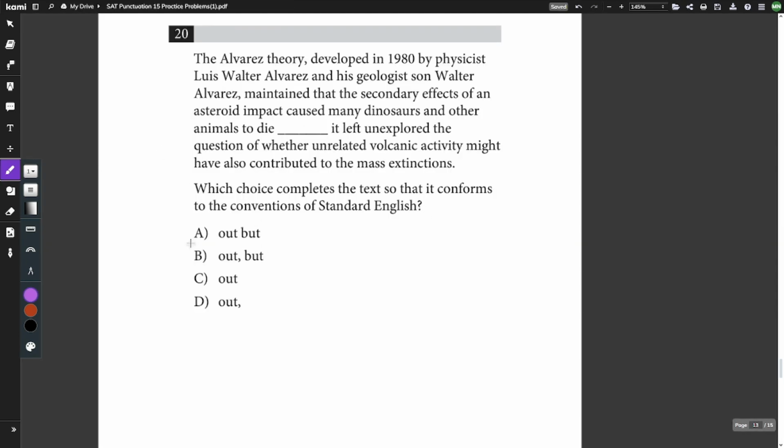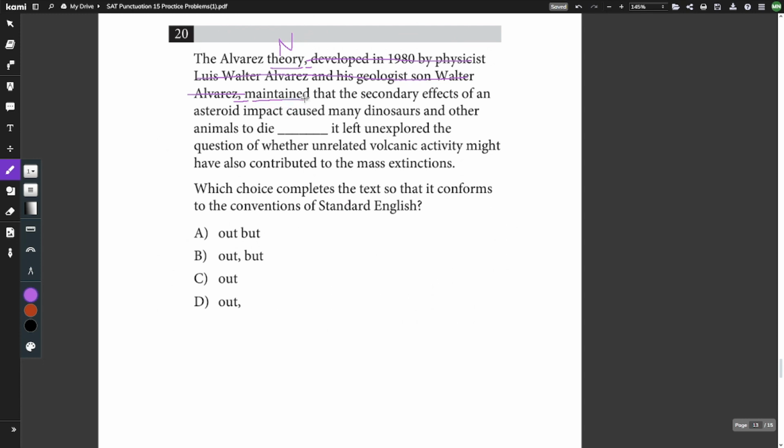Question number 13. Let's look at our answer choices, and it doesn't seem that there's anything we can get rid of. So let's look at our text. And there is two commas right here, and if you remember, that means it's a non-essential clause. So we can cross all of this extra information out. Now it's going to be a lot easier to find our noun and our verb. Theory is going to be our noun.